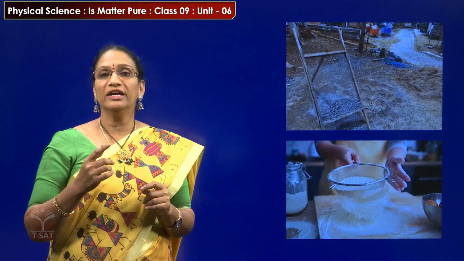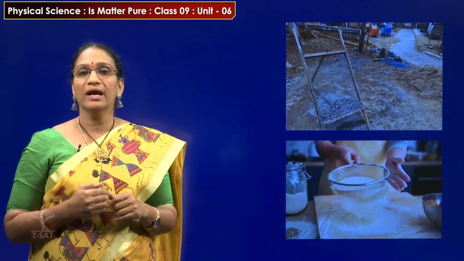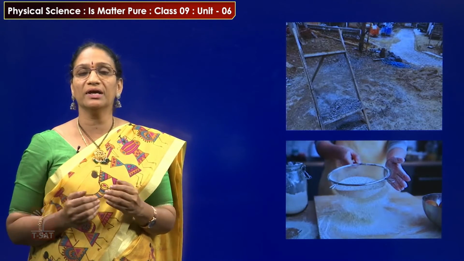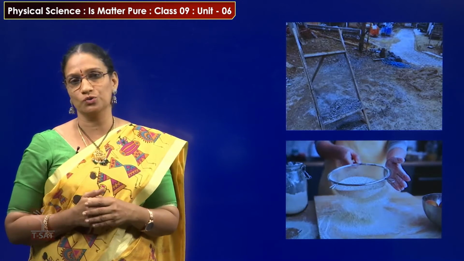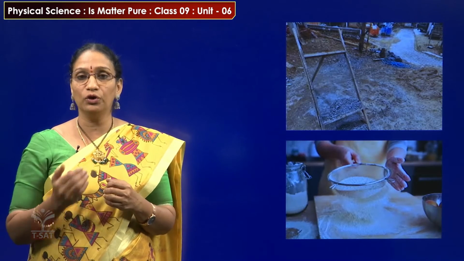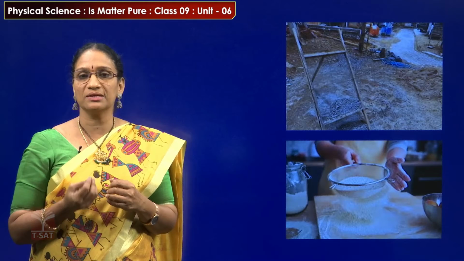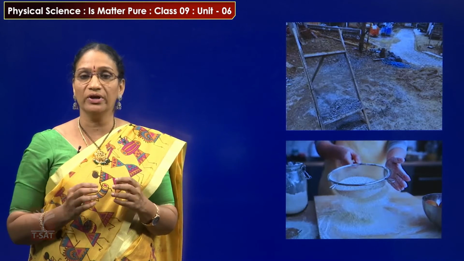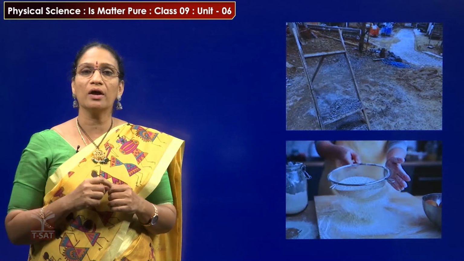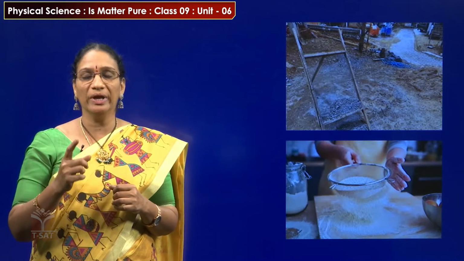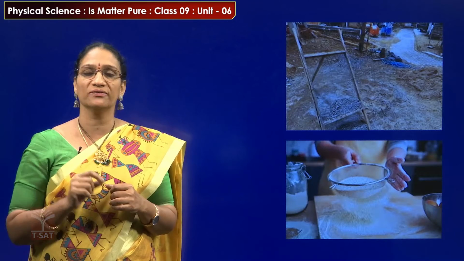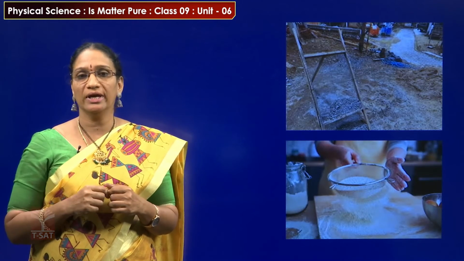Here, at the construction of buildings, the workers use this kind of sieve to separate fine sand from the stones. In the second picture we can see we are separating flour. The fine particles of flour can be sieved and separated. These two are daily used sieves, but the main difference between the two sieves is that the size of the holes is different in both examples.